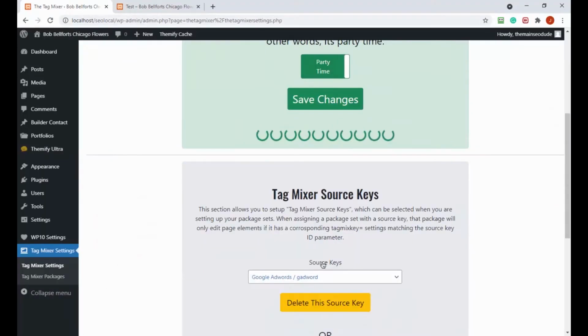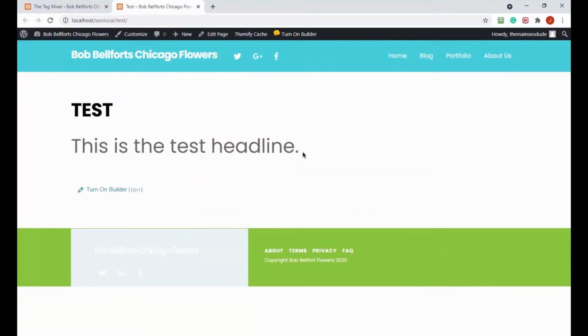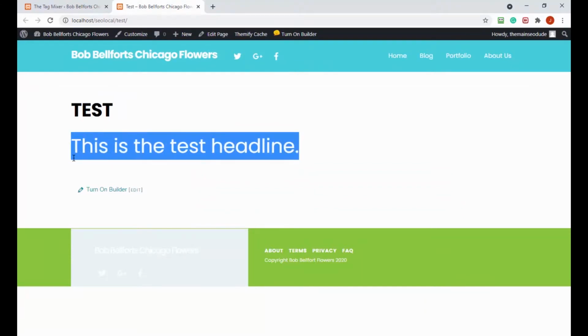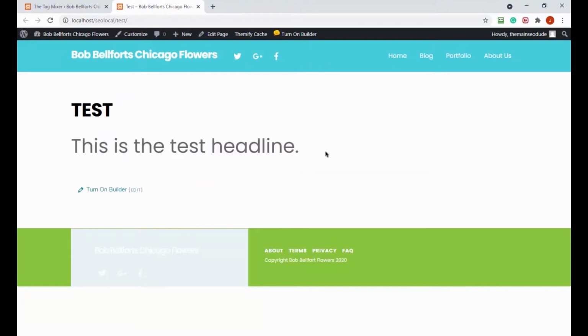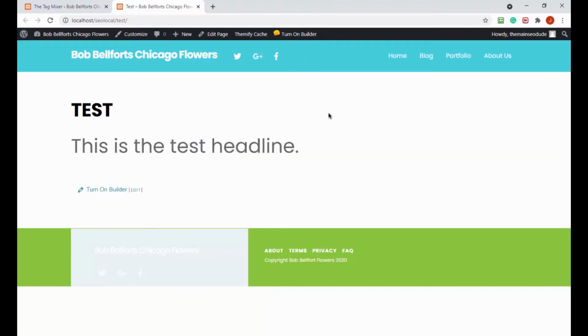So we have it on, and as you guys probably remember, we created a simple package that had an ID for a headline or for some text and changed it to, I think, like 50 pixels or something like that. And here it is right here working on a test. We know it's working because this is not normally that big. If I open my Themify editor, I'm using Themify always, and I look, it would just be smaller than this. It has no styling, but right now it's obviously styled big because it's bigger than the H1.